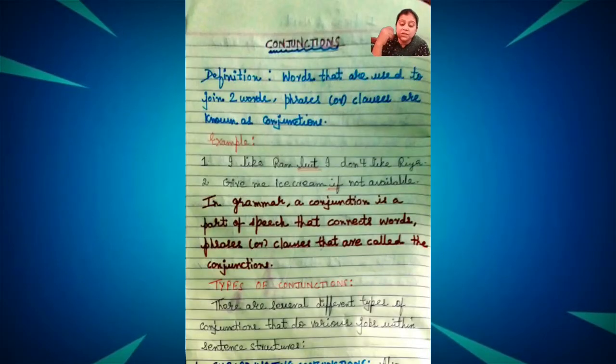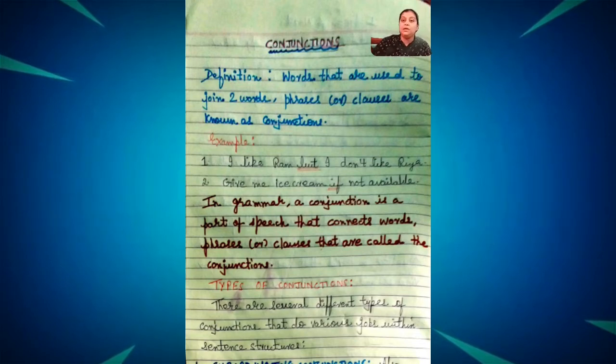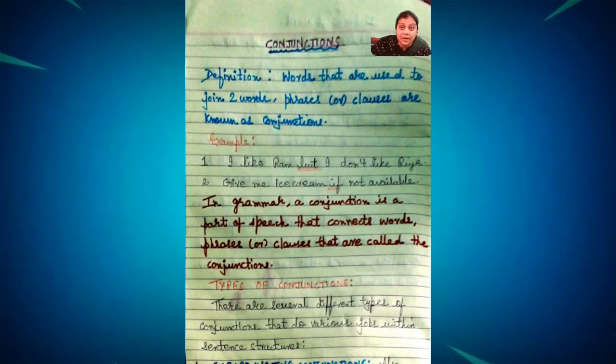Okay, so conjunctions are a group of words that join two words, phrases or clauses. Now, you might be wondering, or you may already know, students, what is the basic difference between phrases and clauses. Okay, a phrase and a clause. You might know that a phrase is a group of words, or it could be a sentence, that doesn't have a subject